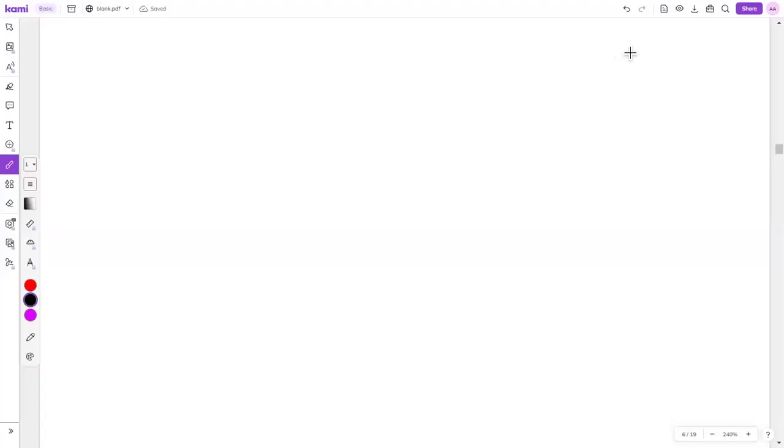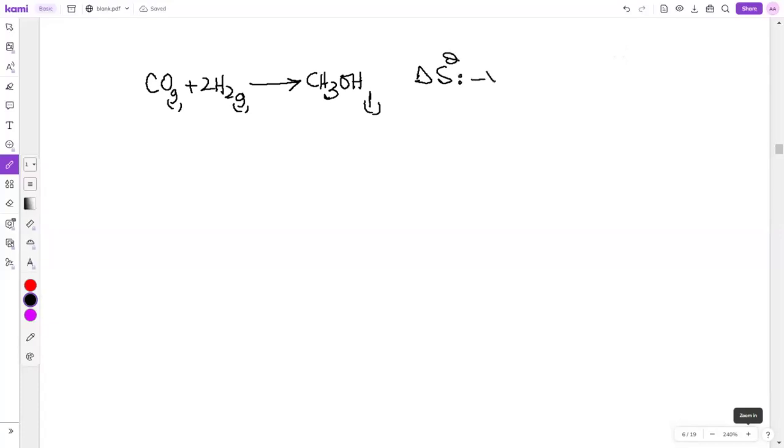Beta, how about this example? Carbon monoxide gas plus 2H2 gas goes to CH3OH liquid. How do you decide? Decreasing. So entropy change for this reaction is negative because 3 moles gas are converting to 1 mole liquid. Liquid has less entropy than gas. But what about this one?